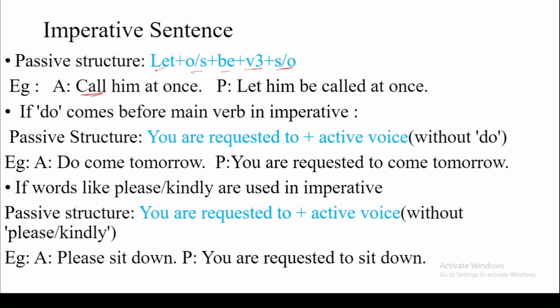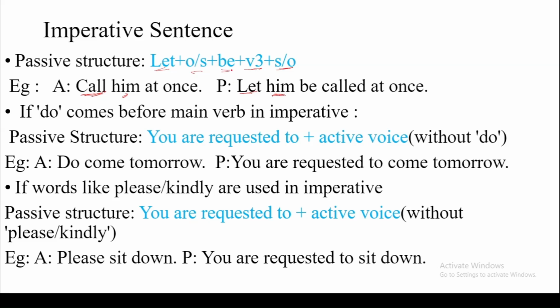First we write let, then we have to write the object as subject. So this is the object, and the object is made the subject, but it is not at the very beginning, so we write him as he.